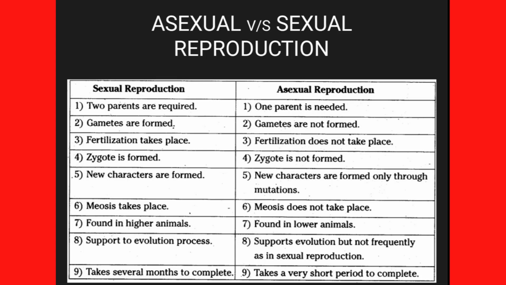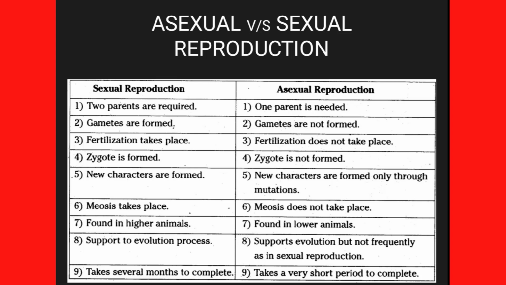In case of sexual reproduction, two parents are required, whereas in case of asexual reproduction, one parent is needed. And because of this, gametes are formed in sexual reproduction, whereas no gamete formation takes place in case of asexual reproduction. Fertilization happens only in sexual reproduction and no fertilization in asexual reproduction, and that's why there is no formation of zygote.